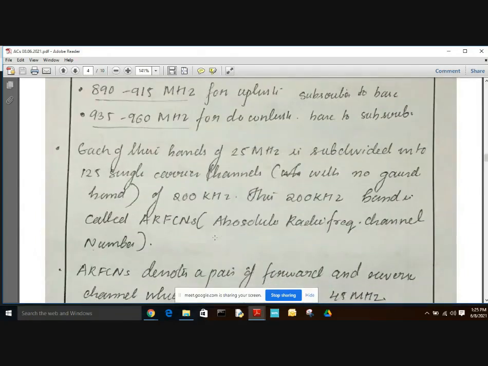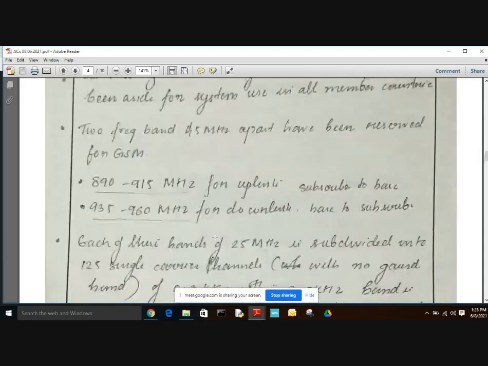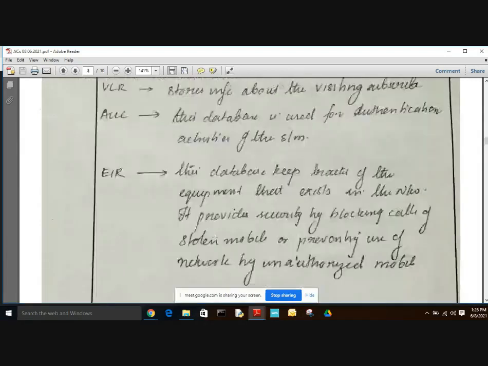So the available channels are divided into 200 kilohertz wide channels, and this 200 kilohertz channel is known as ARFCN. Each of the 8 subscribers uses the same ARFCN and occupies a unique time slot per frame. This is about radio link access and network access of GSM.